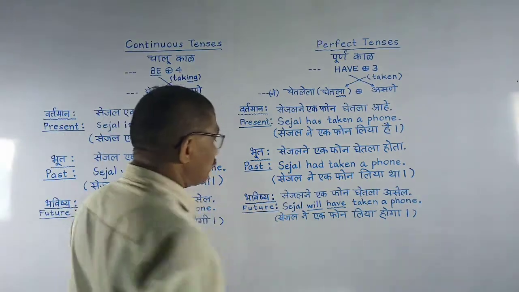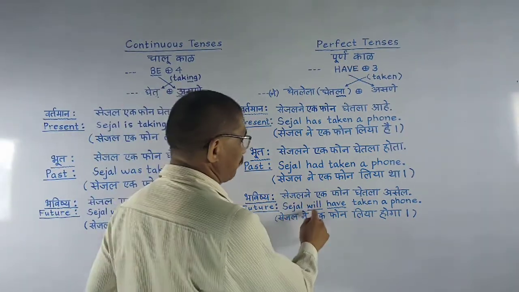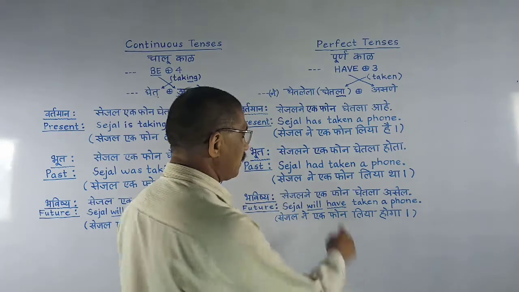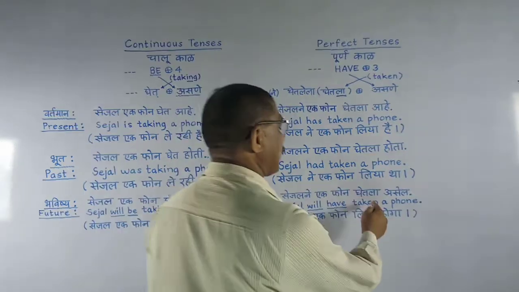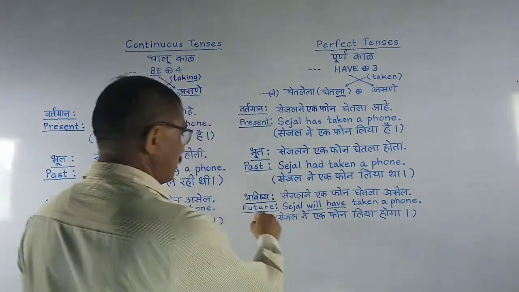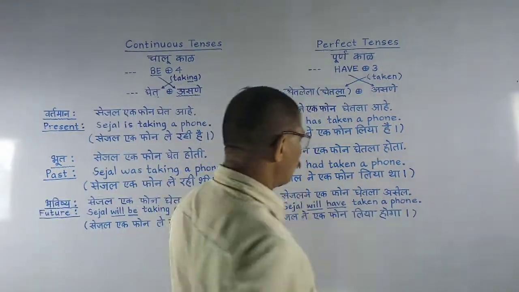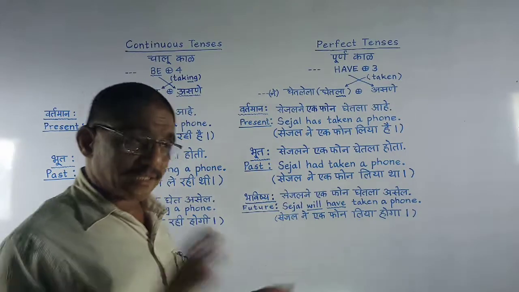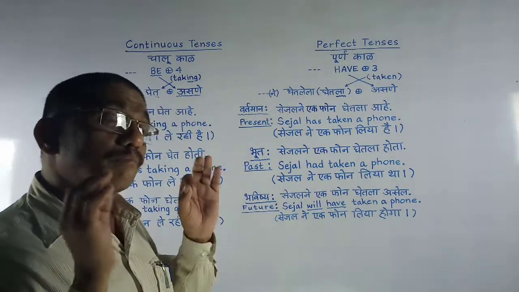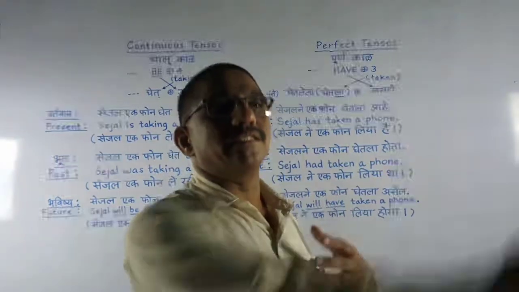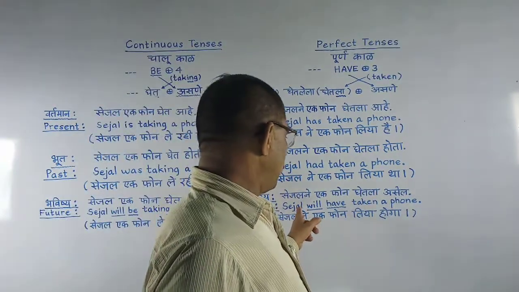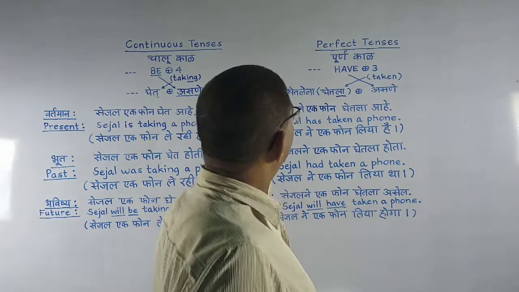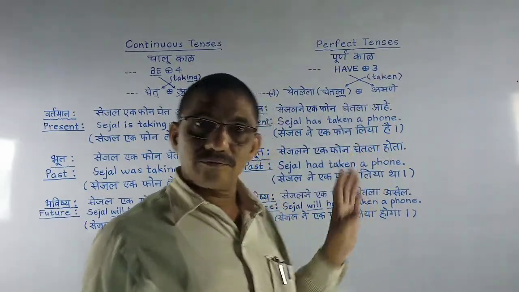Next is future. Here is the helping verb, then the infinitive without to, that is have, the first form. Then taken, the third form. Now it is: Sejal will have taken a phone, meaning in future this action will be complete. Will have completed. So that's why it is called future perfect tense.